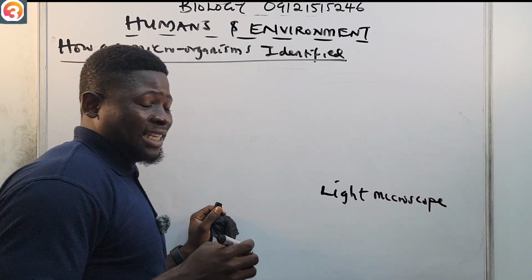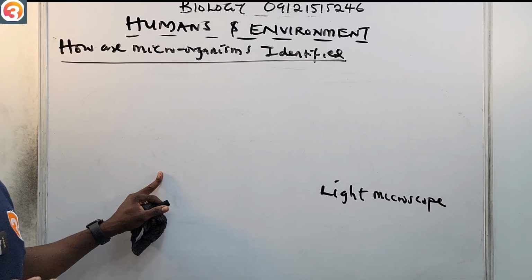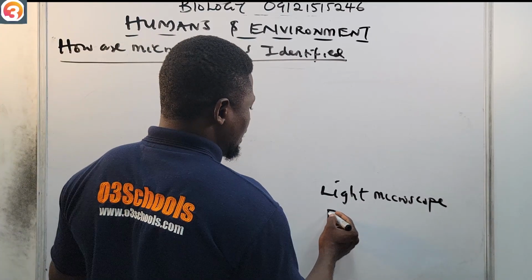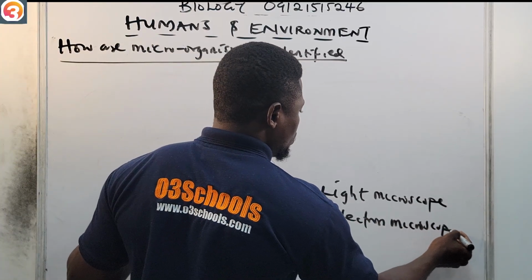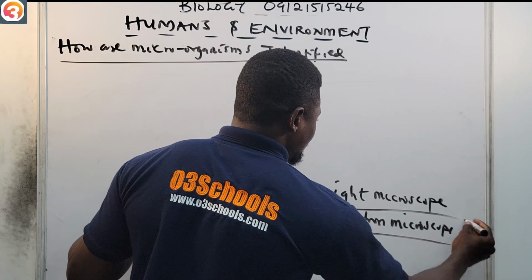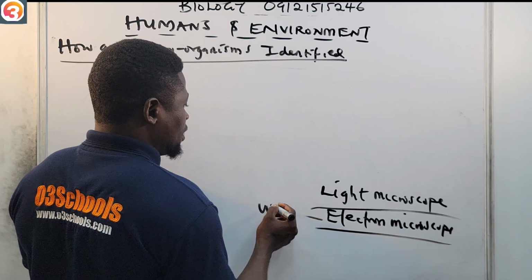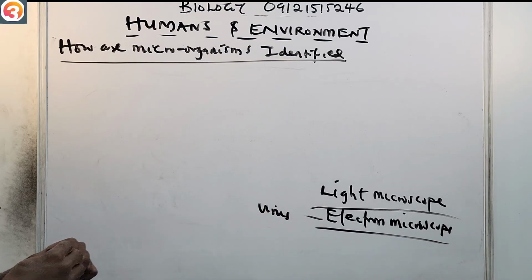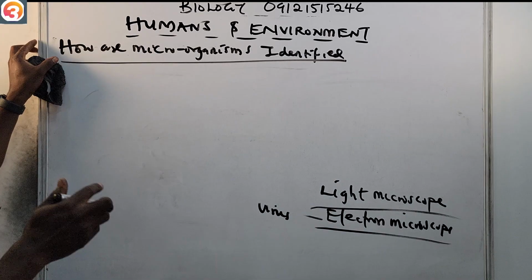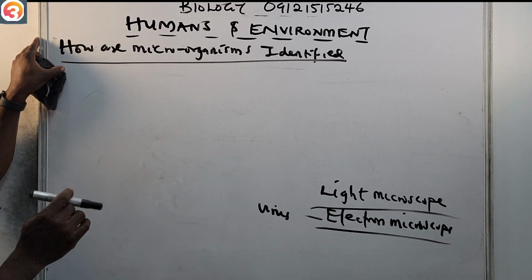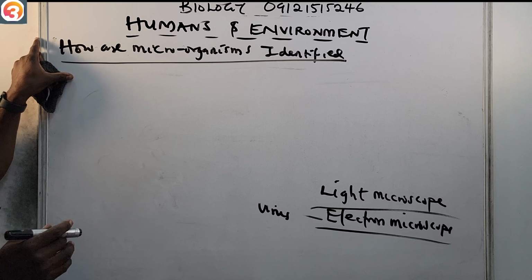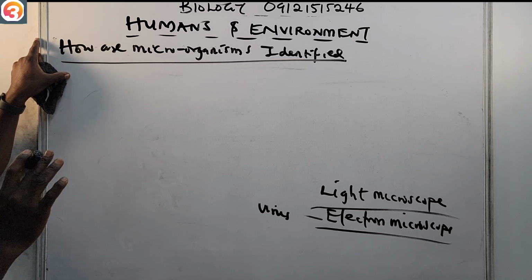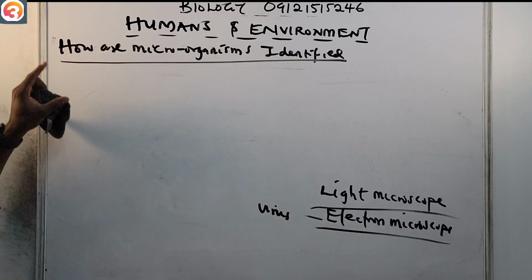Okay. However, it's very important to know that viruses can be studied using what we call an electron microscope. This one is for viruses. Microorganisms can be identified using what we call a light microscope, but we use an electron microscope to study viruses. Please take note of that and do not confuse them.